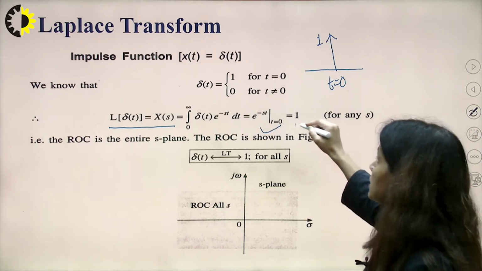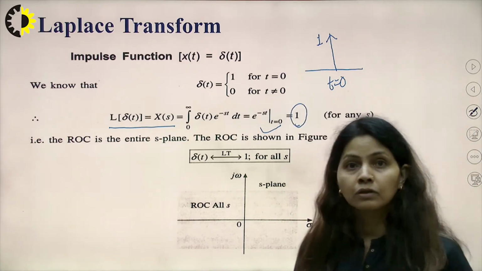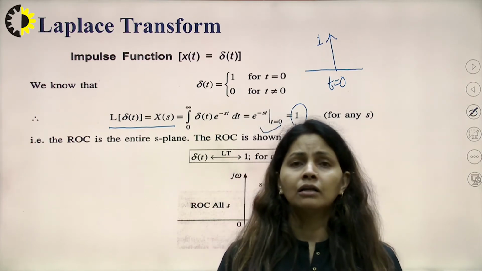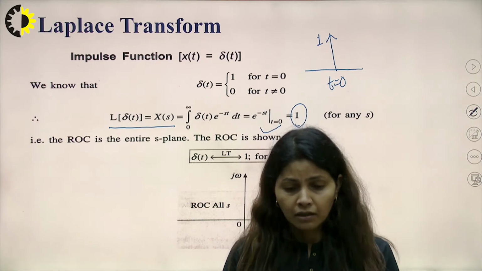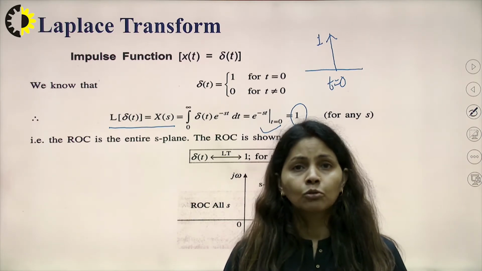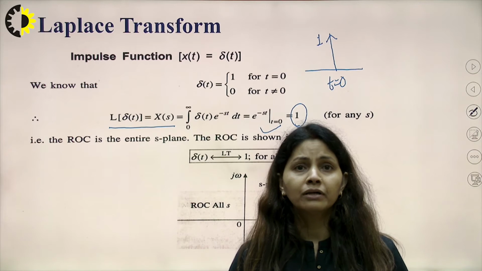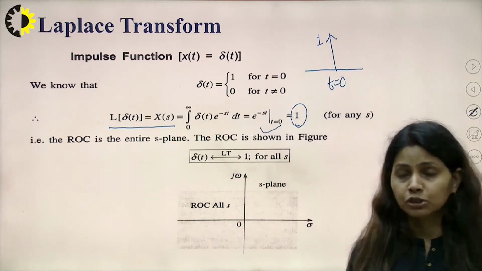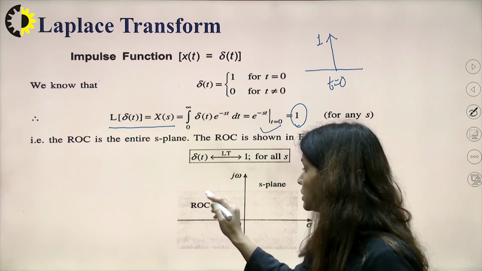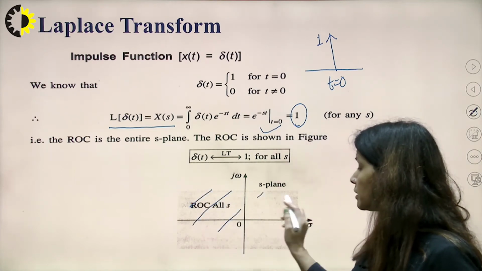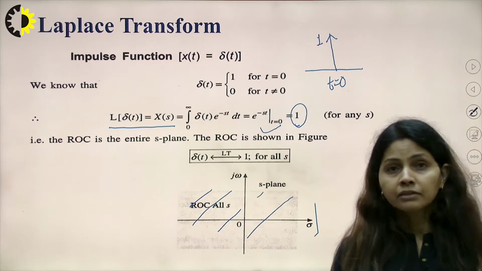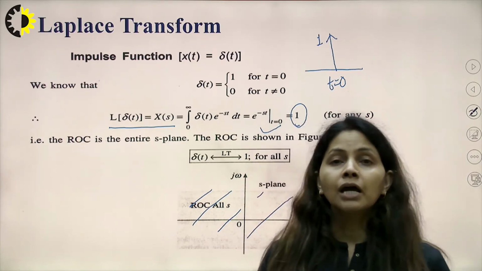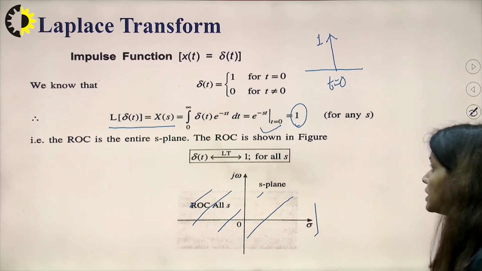Since this is a constant number, the signal is converging for all s. It is not a function of s, so X(s) is a constant value here. So we can say the ROC is the entire s-plane. Since it is a constant value, for the impulse function the ROC is the entire s-plane.